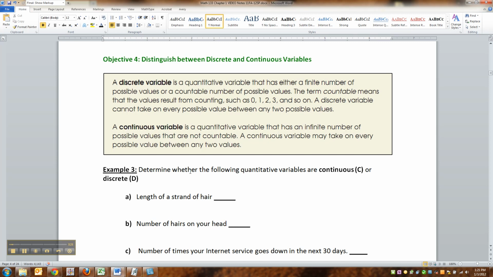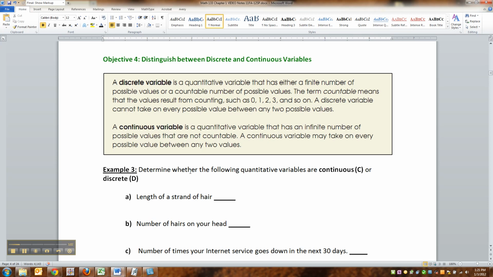Discrete variables are quantitative that have either a finite number of possible values or a countable number of possible values. Now, the term countable means that the values result from counting, such as 1, 2, 3, and so on. But keep in mind that countable doesn't mean that it has to be finite. The number of stars in the sky, right? It's infinite, sort of, right? Or the number of molecules in your table. I mean, it's so unbelievably large, and infinity could be in there. And that's okay as long as they're counting.